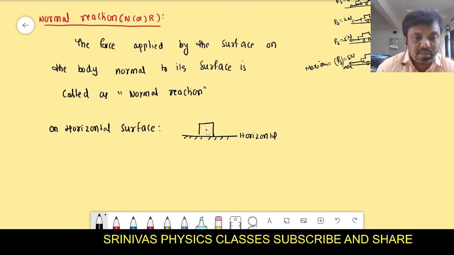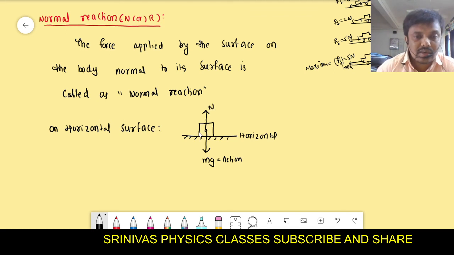This object applies the force on the surface, that is the gravity, that acts in downward direction. But when the object applies the force on the surface, the surface also applies the force on the object, that is action and reaction. If the object applies force on the surface, that is action, then in the reaction, the surface also applies the force on the object. That reaction is perpendicular to the surface. That is said to be normal reaction.